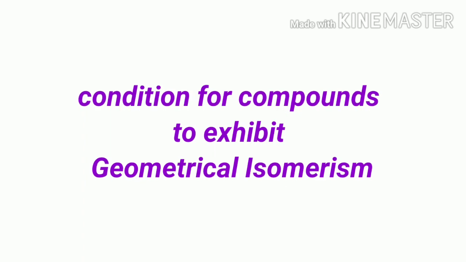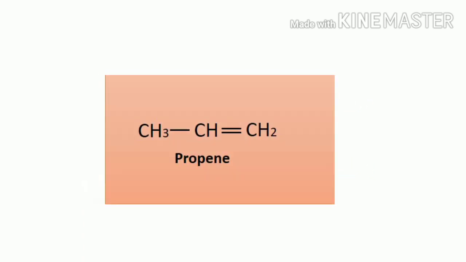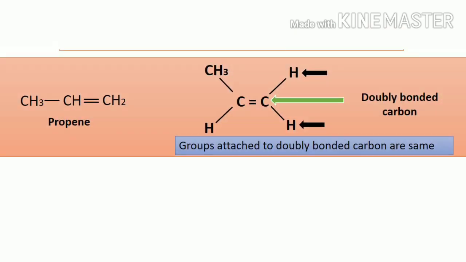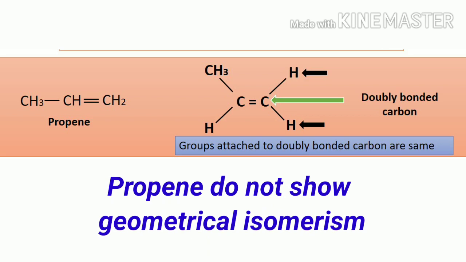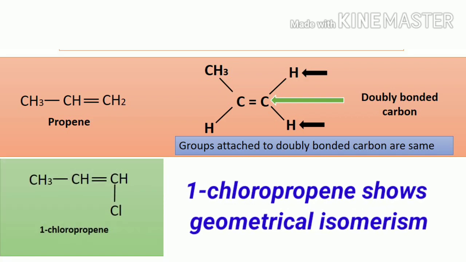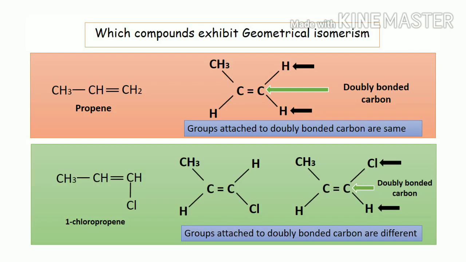Let me explain this with an example. Consider propene. I can write propene like this. Now you can see that one of the doubly bonded carbons is attached to two hydrogens. That is, the groups attached to the doubly bonded carbon are the same. So propene does not show geometrical isomerism. Now let us change one of the hydrogens to chlorine. So now the compound is 1-chloropropene. This compound shows geometrical isomerism as the groups attached to the doubly bonded carbon are different. Two arrangements, cis and trans, are shown here.